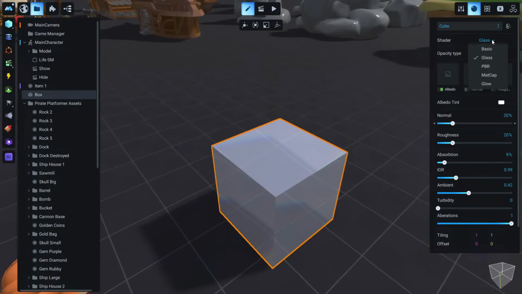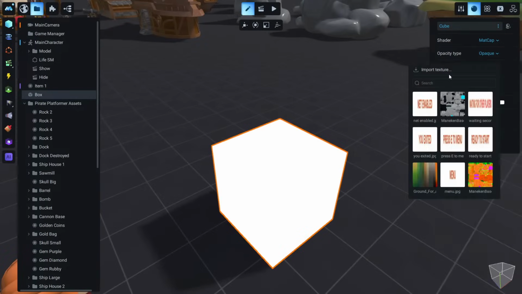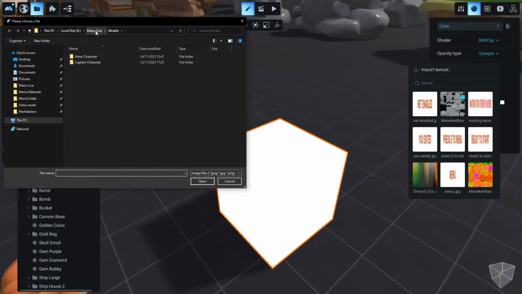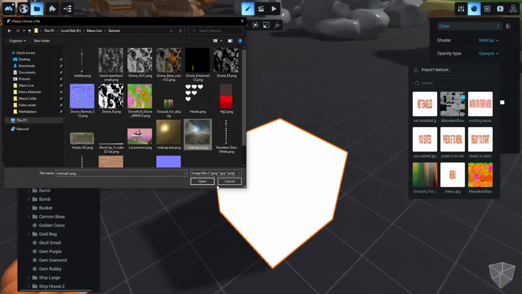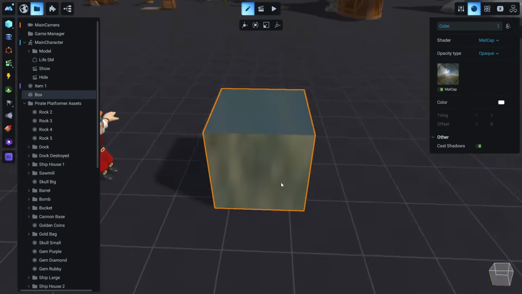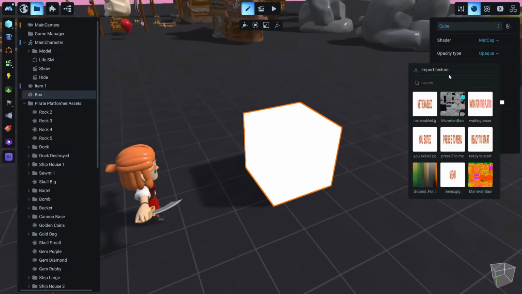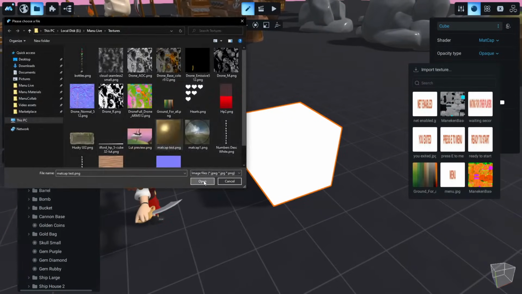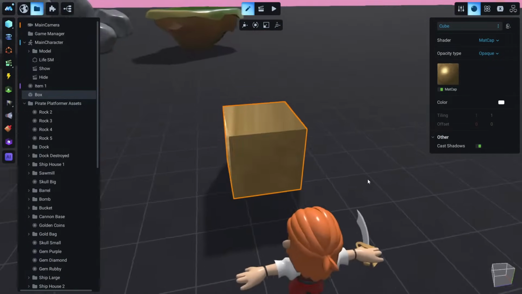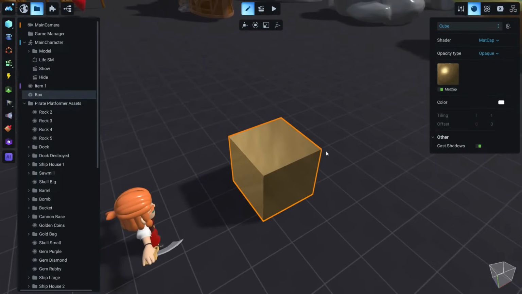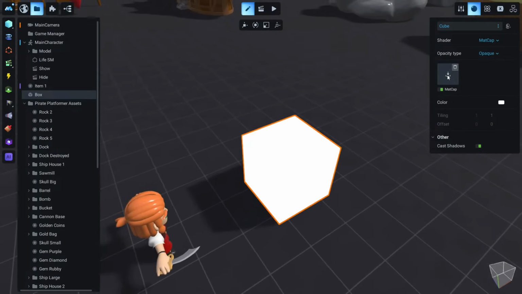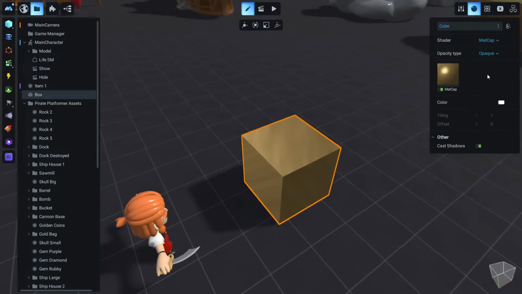Now another material, I will skip PBR for now. Let's go to matcap. Matcap is a special material in every engine, and of course this needs a special texture. So let me add this, and you will understand what matcap is for those who don't know. It's a very reflective one. Maybe let's load another one just to see this gold, and you see we just have this nice material from this texture. And if you search the internet, you can see a lot of examples of matcap. Actually, let me load this back again.